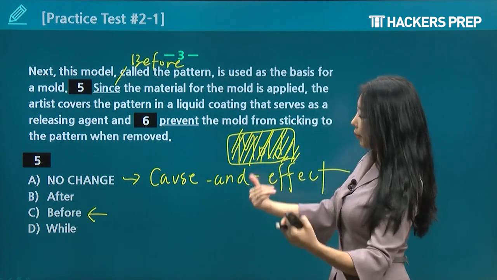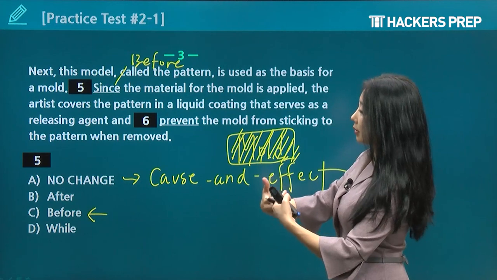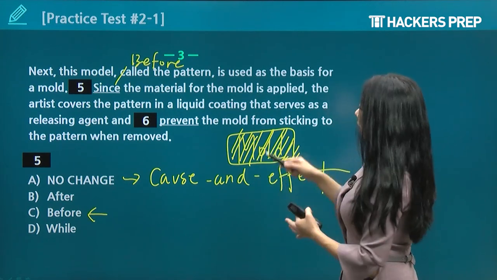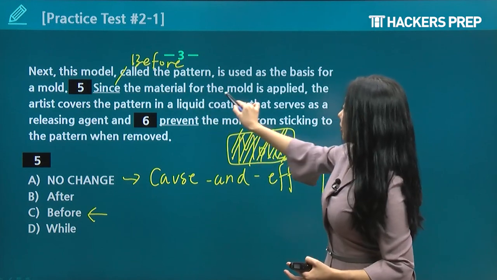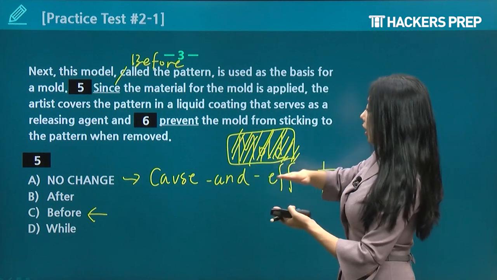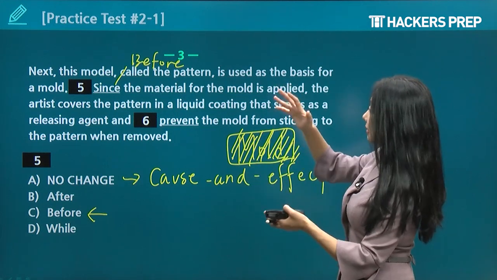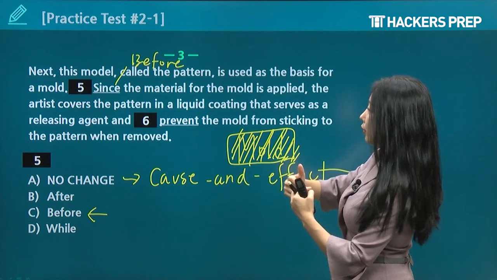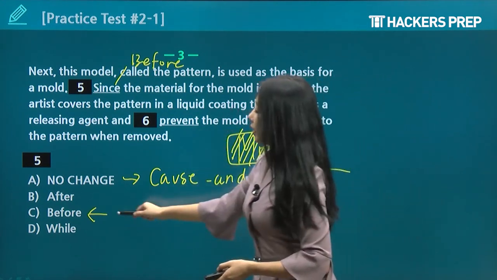So when these two are removed, we don't want them to stick together. We want them to be easily separated, easily separable, right? So here, before the material for the mold is even applied, we want to cover it in liquid coating in between so that when it is applied, they don't just stick together like glued together, right? So we want to pick before instead of after.